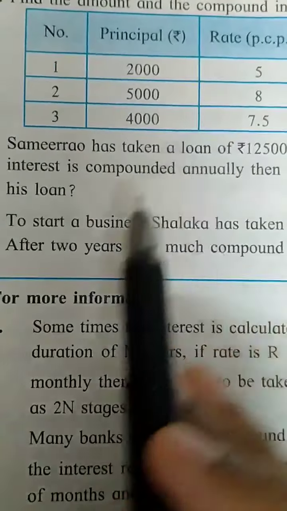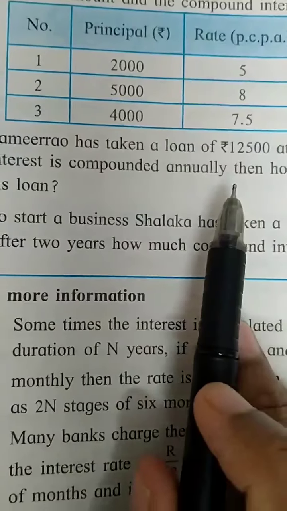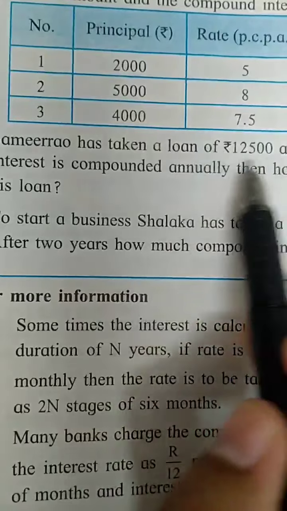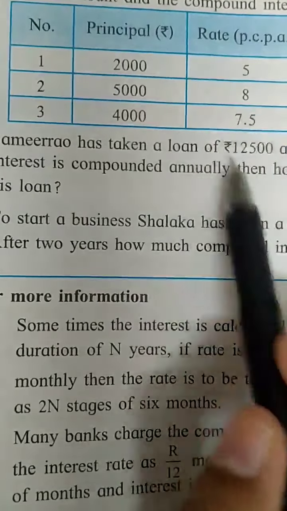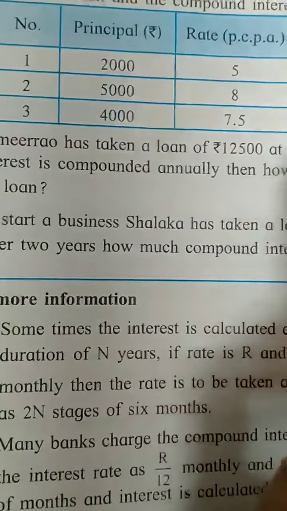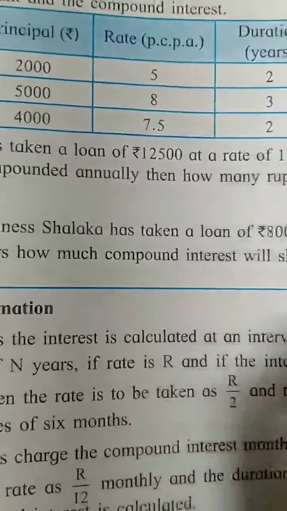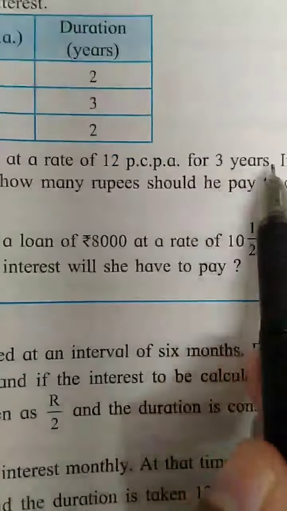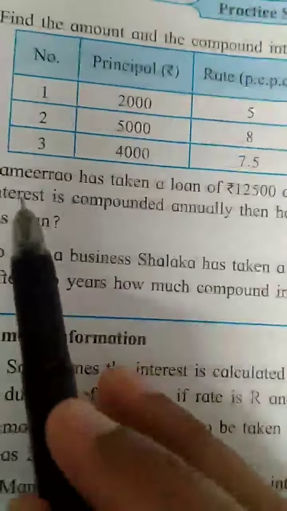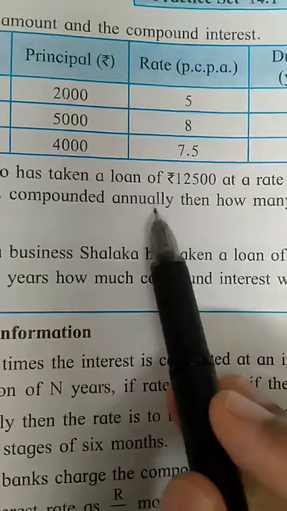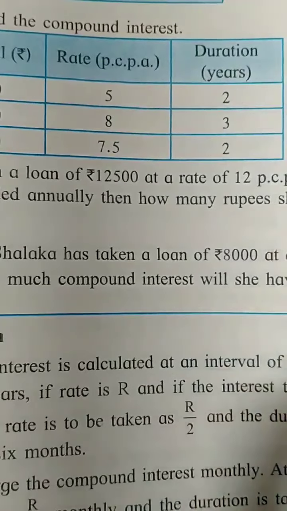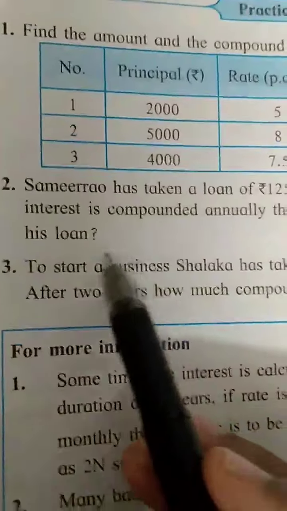Sameer Rao has taken a loan of rupees 12,500. Sameer Rao took a loan of this much rupees. Money borrowed is principal. So 12,500 is the principal at rate of 12 percent per annum for 3 years. If the interest is compounded annually, every year compound interest is calculated, then how many rupees should he pay to clear his loan?